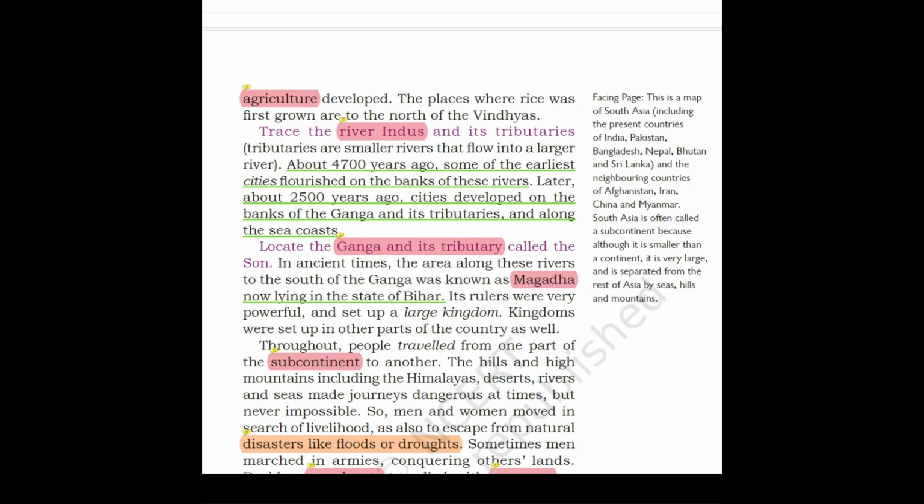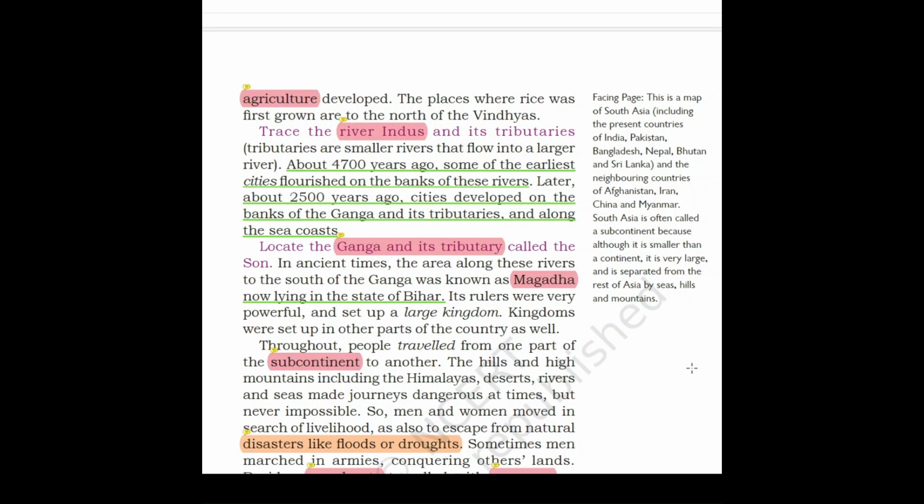Now, throughout, people traveled from one part of the subcontinent to another. Now, children, let us understand what is a subcontinent. Subcontinent is a large, distinguishable part of a continent. Distinguishable part means you can easily identify that this is a subcontinent. That means a prominent part of a continent. Now, what is a continent? Continents are large, continuous expanses of land all over the world. You know how many continents are there, children? They are Europe, Africa, Asia, North and South America, Australia, and Antarctica.